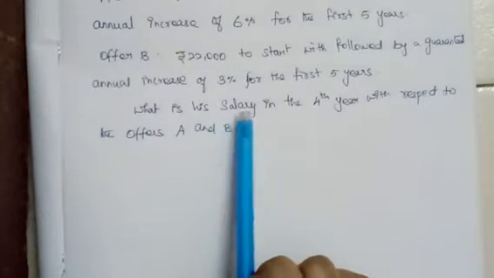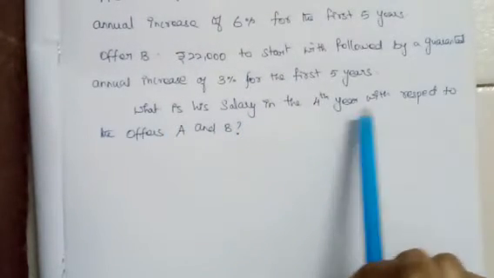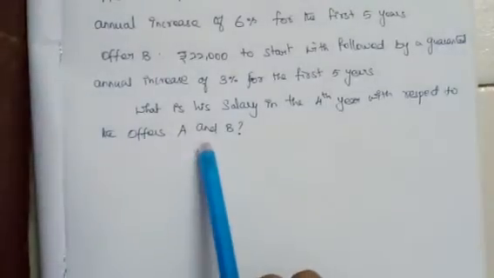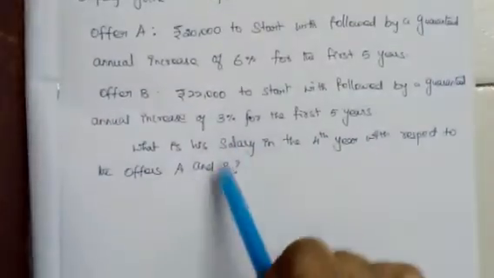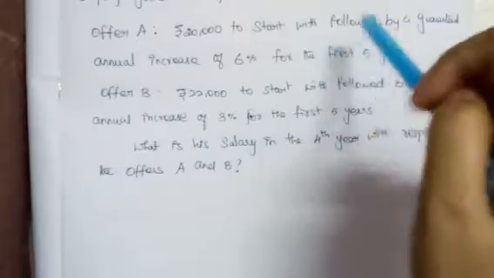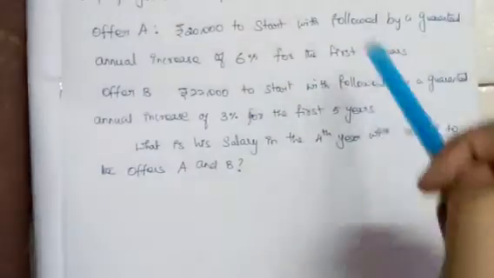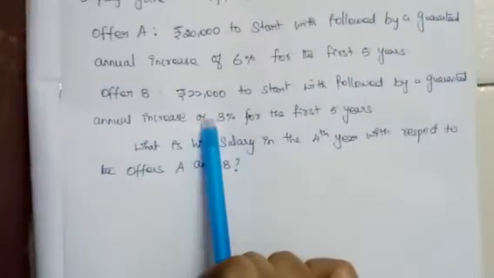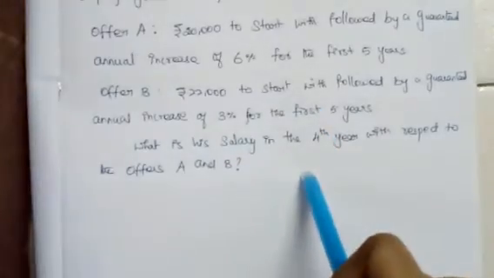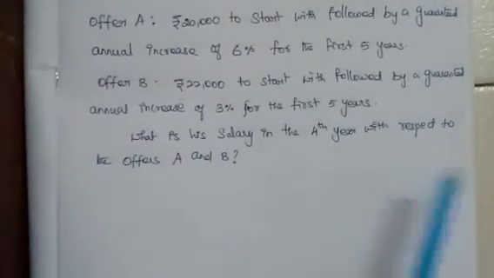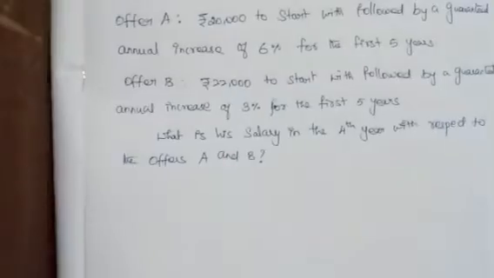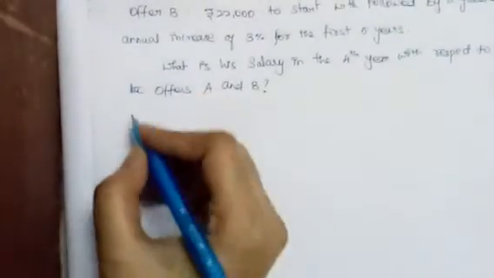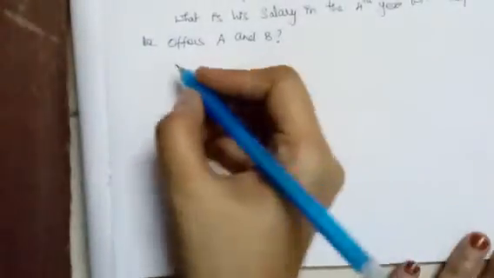What is his salary in the fourth year with respect to offers A and B? If he works under offer A, what will be the salary after the fourth year? If he works under offer B, what will be his salary after the fourth year? This is your question. Come, let us solve. A very interesting and practical question it is. So first let us find offer A.